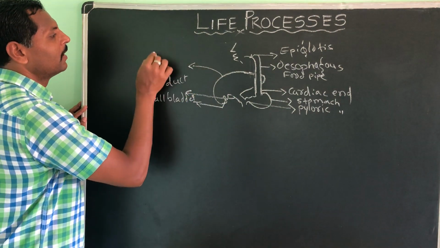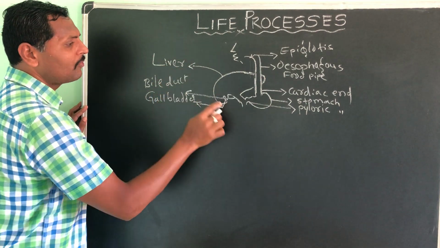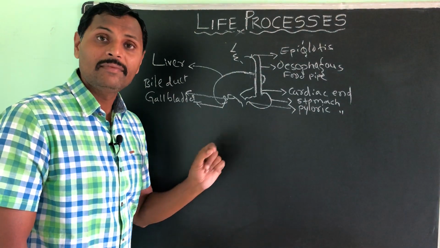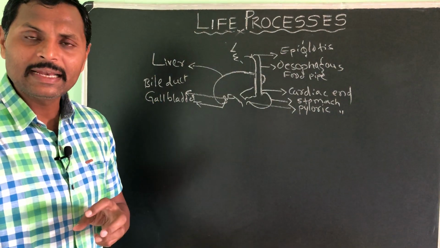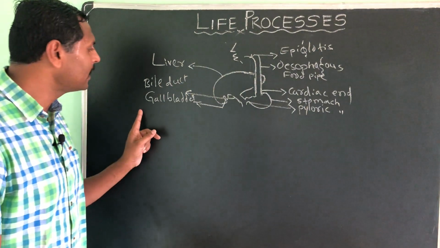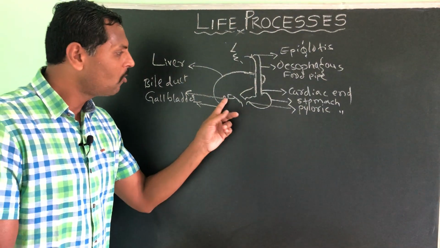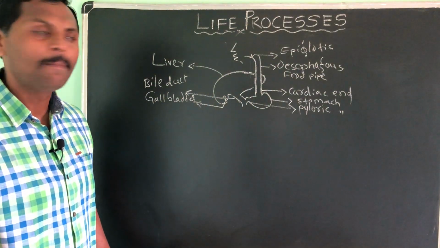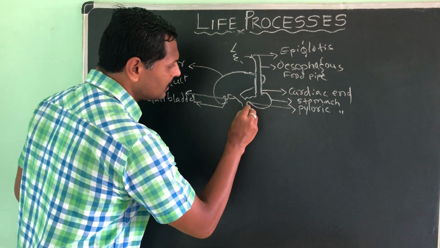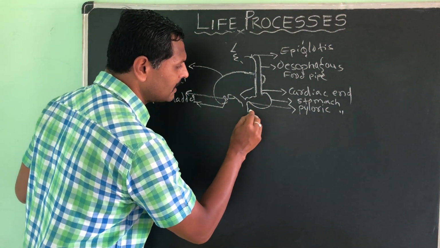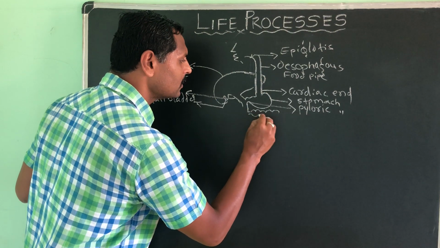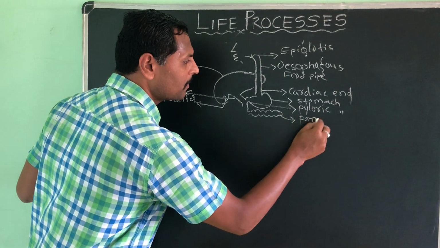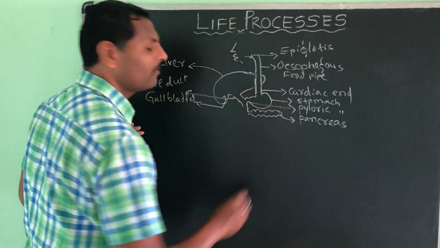A small folding-like structure present in the liver which collects the secretion of the liver is called the gallbladder, and it opens into a pipe, that pipe is called the bile duct, the bile pipe. And here, just below the stomach, you will find a chili-like structure, see here. That you can call the pancreas. What is this? Pancreas. Very good.